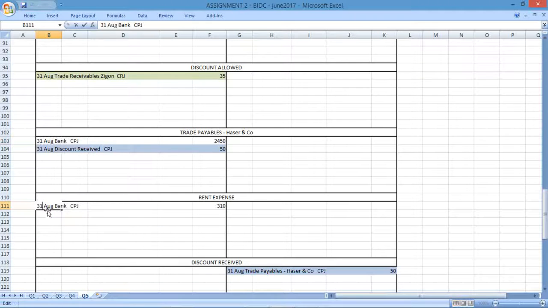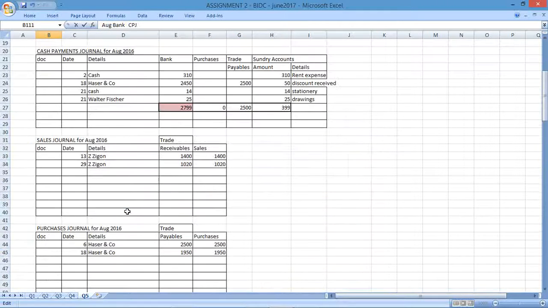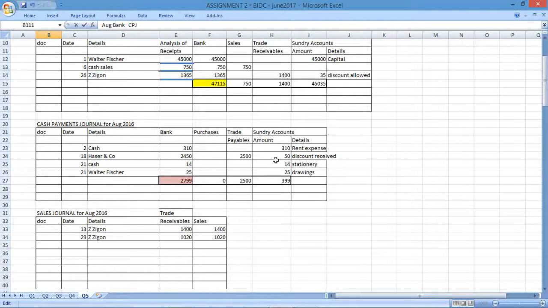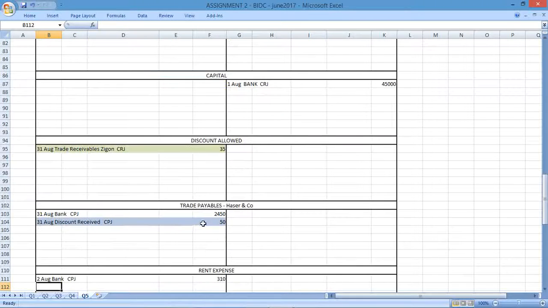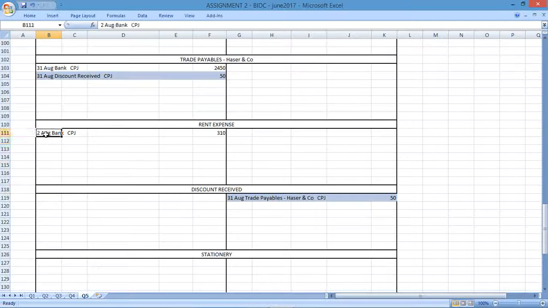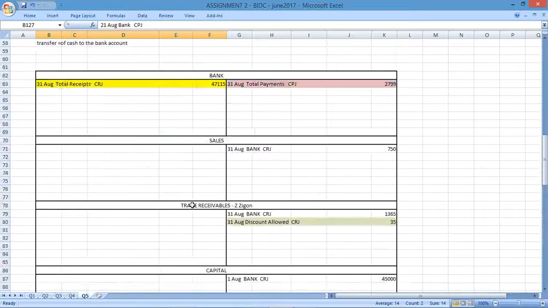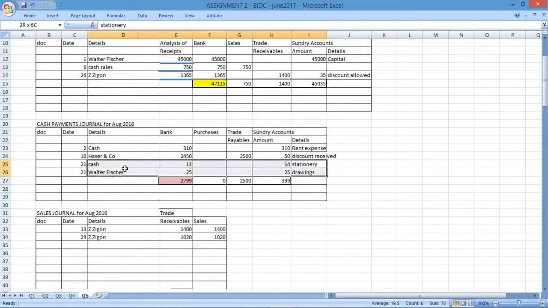Okay, this is on a specific date, so I should record the date for each of these. Rent expense on the 2nd. Stationery 14 on the 21st. Okay, stationery on the 21st for 14. Stationery is going to be debited because of bank. We've paid 14 on the 21st.